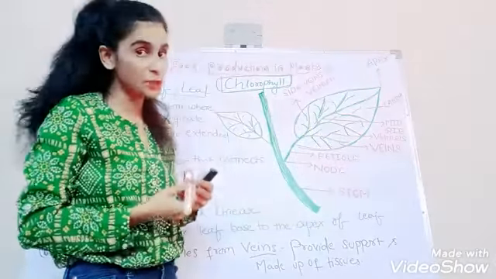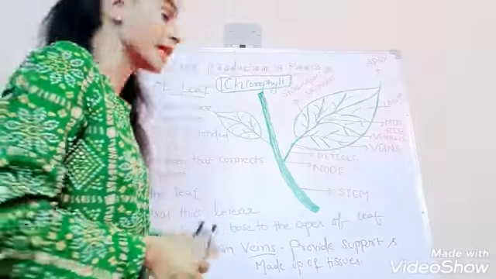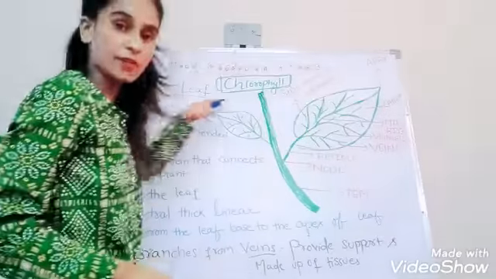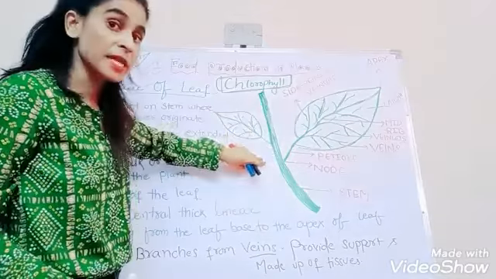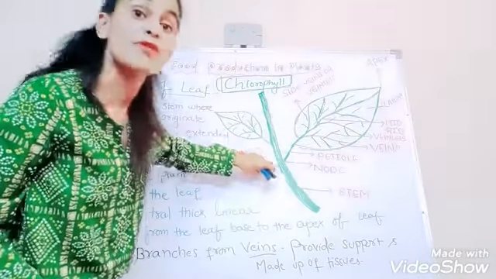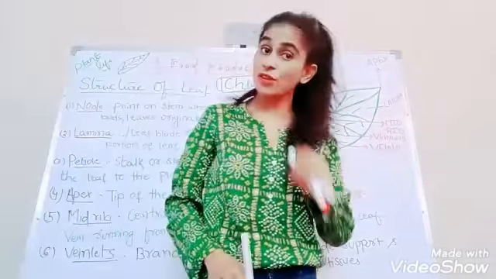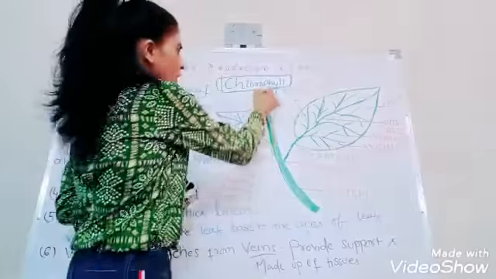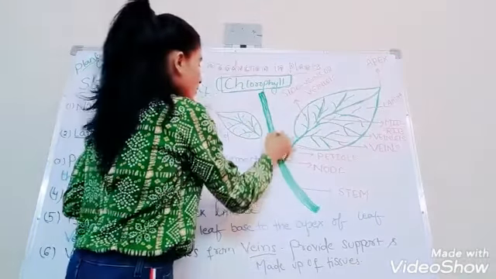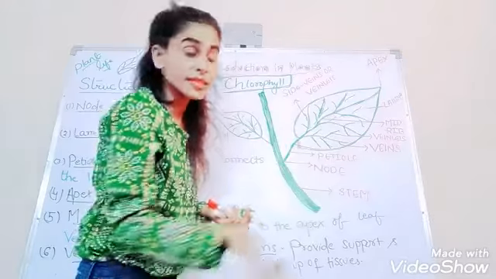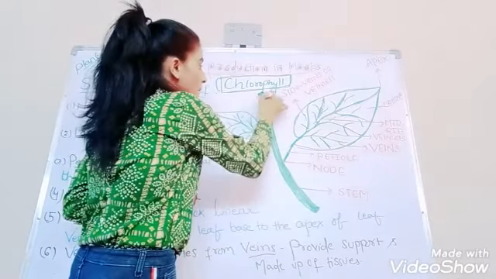Okay, so let's begin with the structure of the leaf. Observe the diagram, how the leaf appears, what is there in the structure. We will discuss the structures one by one. First, you are now quite clear about this one. What did I say? This is the stem of the plant.